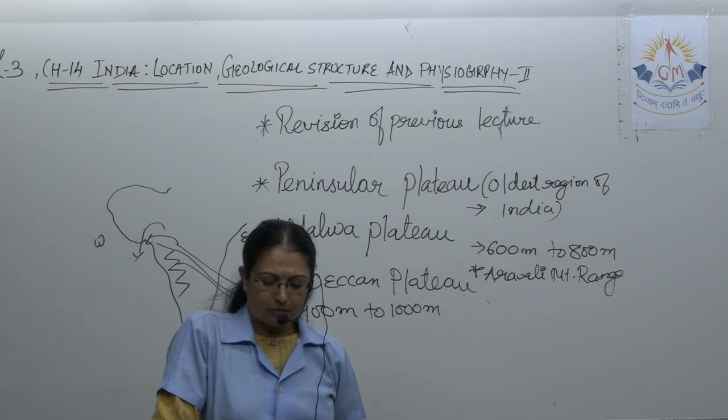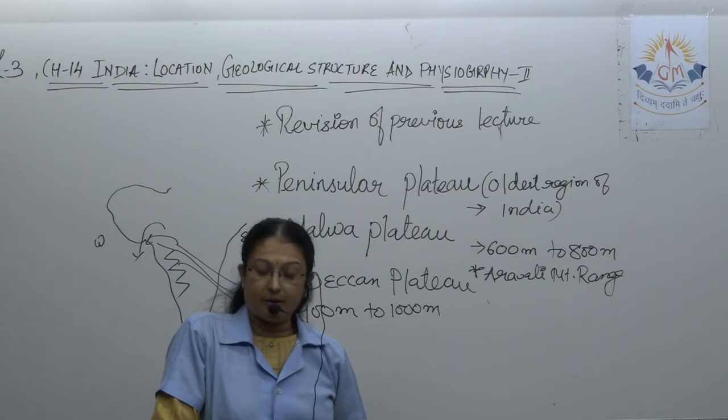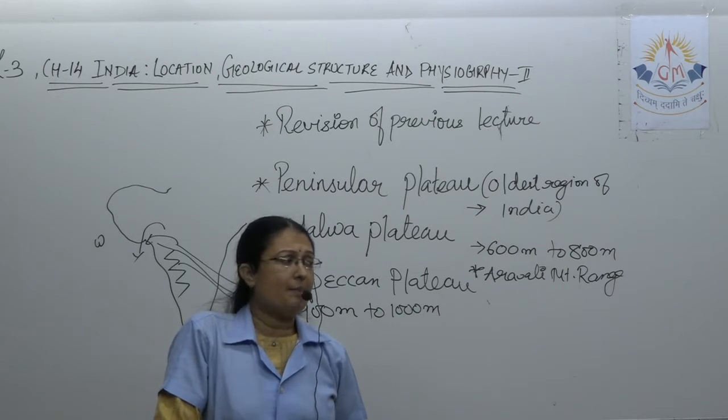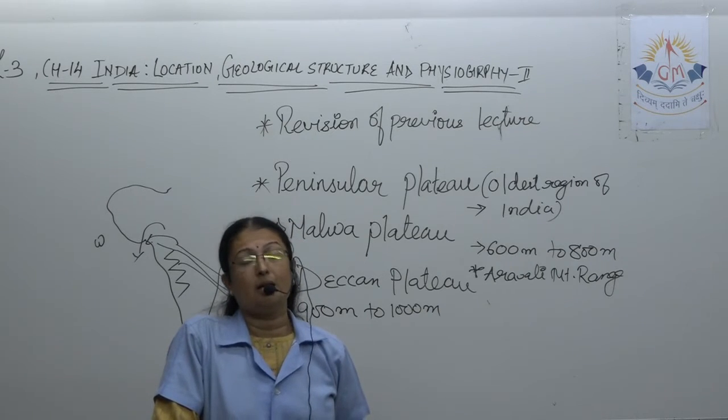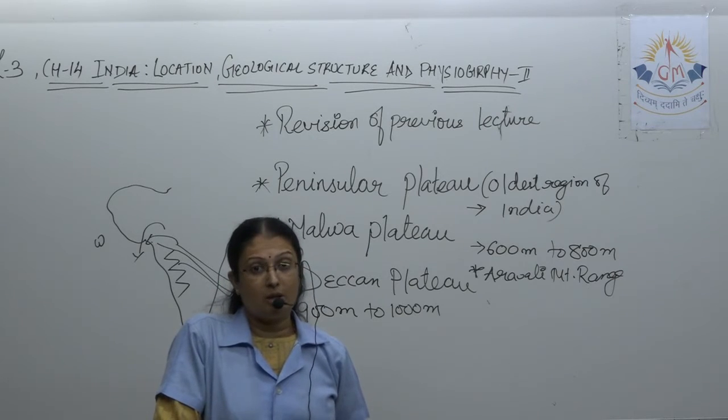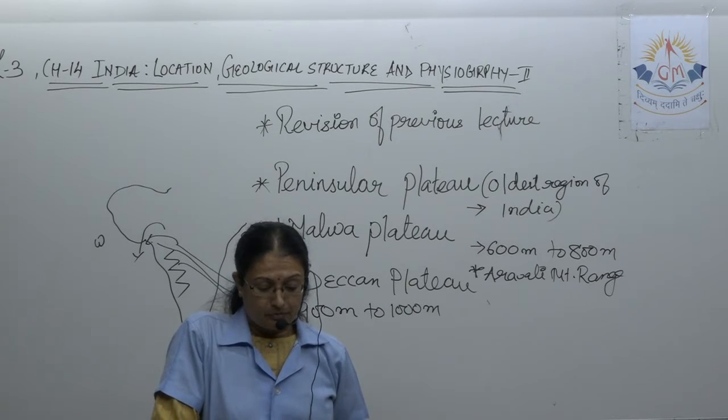To the south of the region, the rivers Chambal and Betwa emerge from the Vindhyachal, flow northward and meet the Yamuna. See students, where the rivers originate and which river they meet is also an important point that you have to keep in mind. You have to learn it and remember it.